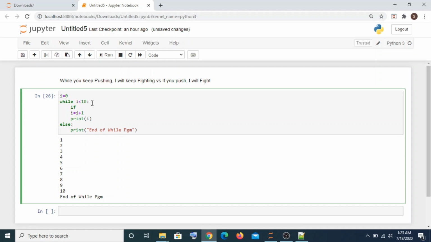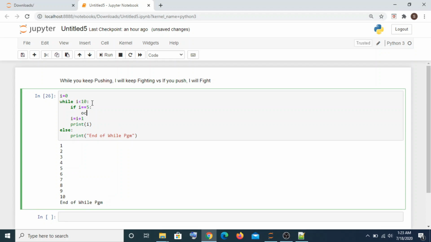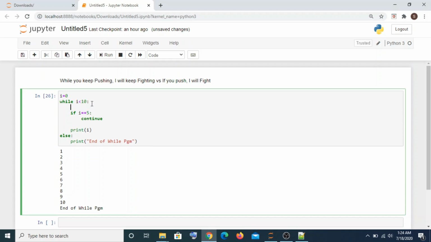Now I'll do an if condition. I'll say if i is equal to 5, right? Then I will continue. I will have this keyword continue. So let me just keep this here. I will have an else block. You have to move this here, indentation.